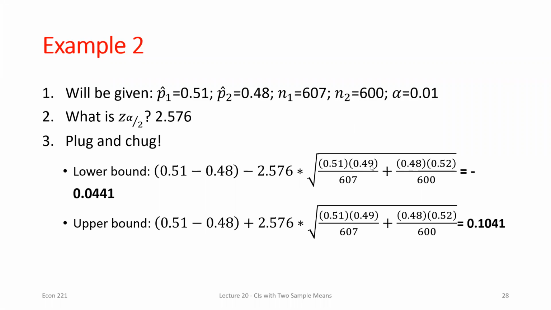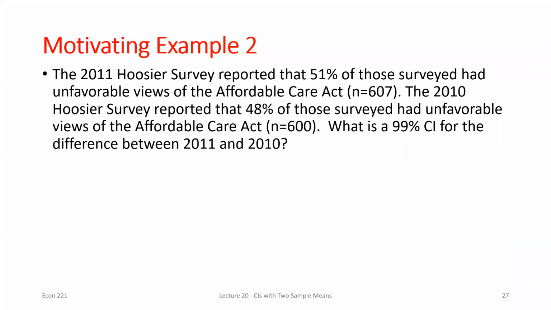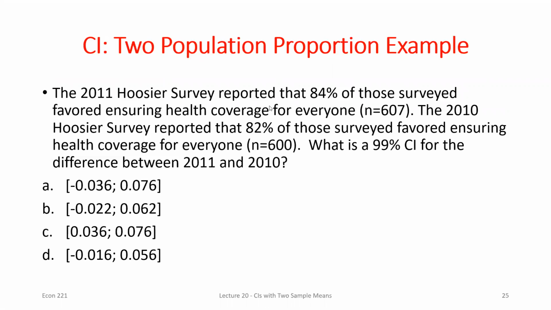Now I used these two as the confidence interval because I thought this was really interesting. So from this survey, the change in the views isn't as interesting here, but if we just look at the level, we had about 50% of people in both years who didn't like the Affordable Care Act. Although the whole idea of that is to ensure healthcare coverage for everyone, and like 84% of people are behind the idea. So I thought it was interesting, when you look at how you ask people questions, or how you package something, right?